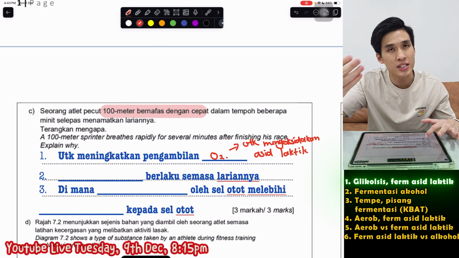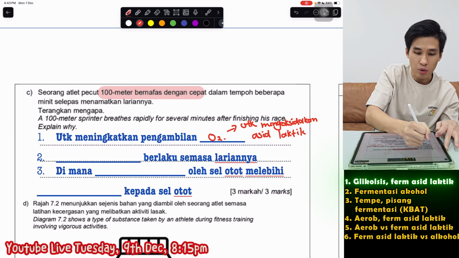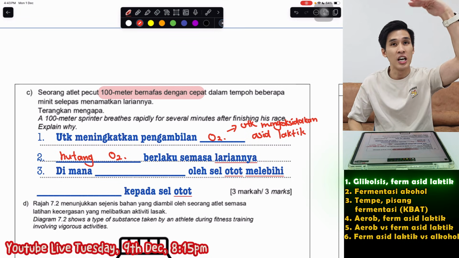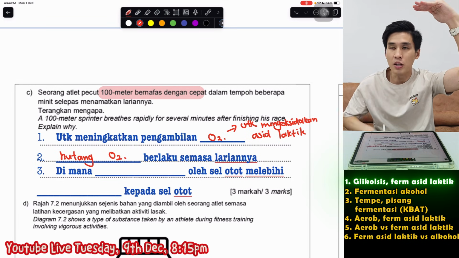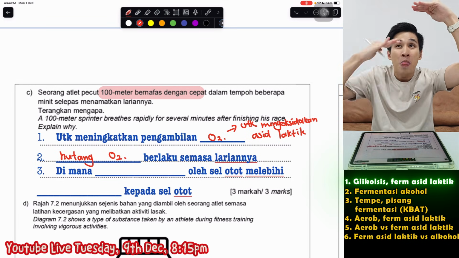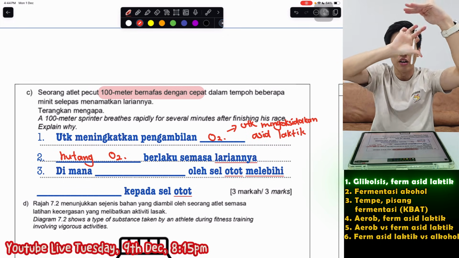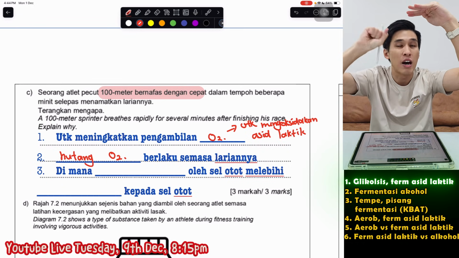Like I told you just now, because semasa larian, semasa bersenam, you have something called hutang oksigen berlaku. Because semasa bersenam, kita guna punya oksigen lebih. Tetapi the oxygen that kita bernafas maybe not enough, only like this. So that's why kita kurang this amount of oxygen. So this is called hutang oksigen.